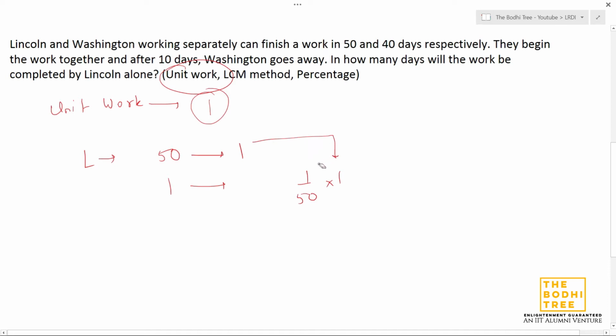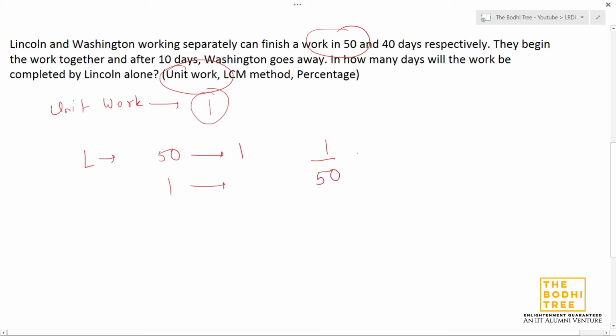Suppose Lincoln completes the work in 50 days, per day how much work will he do? 1 by 50. This is one of the concepts for unit work: directly put 1 in the numerator and the number of days in the denominator.